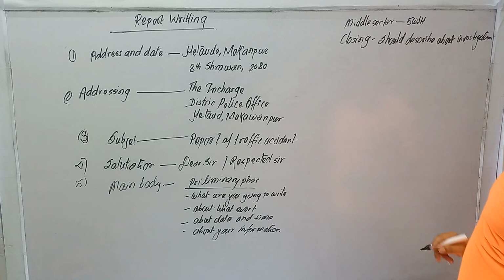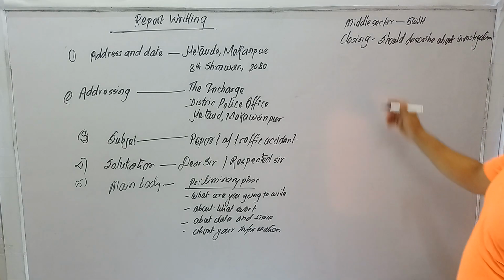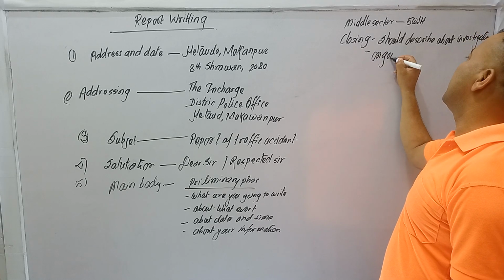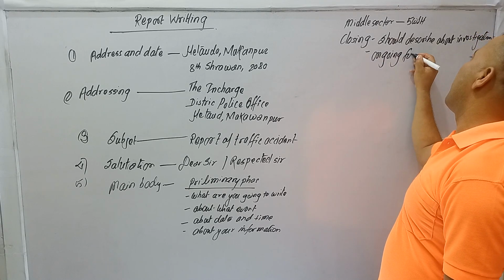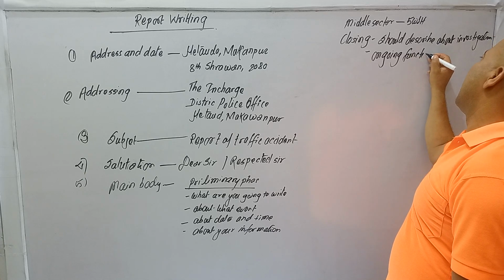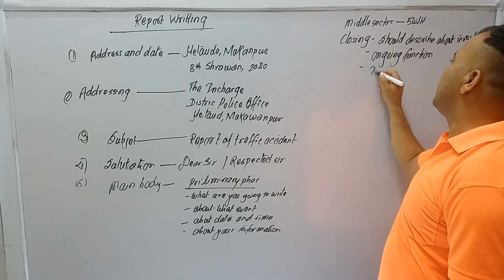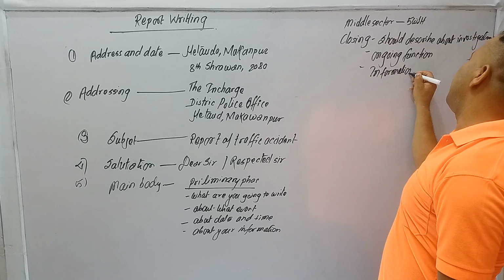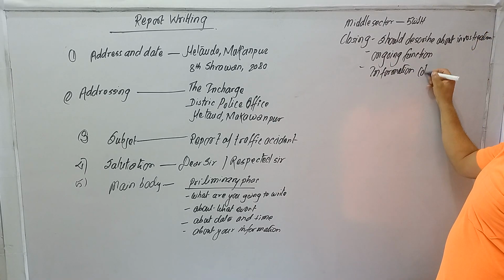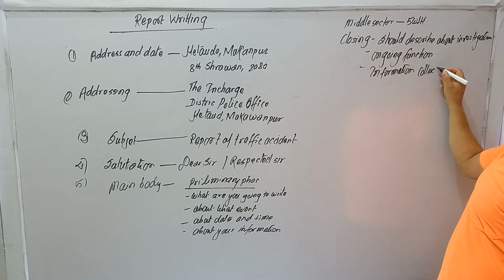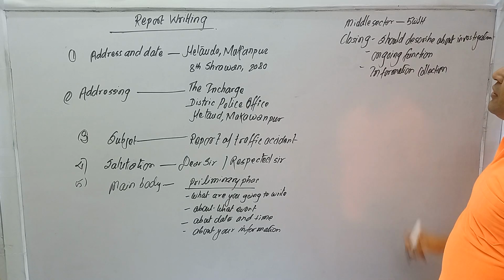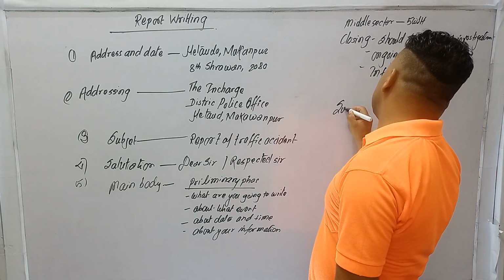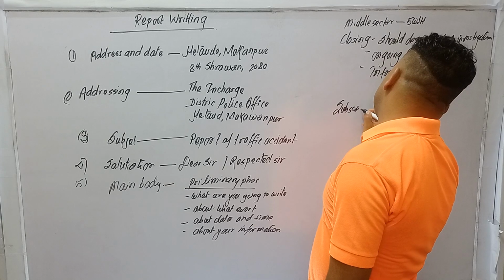You can describe the investigation and planning, ongoing function, and information collection.